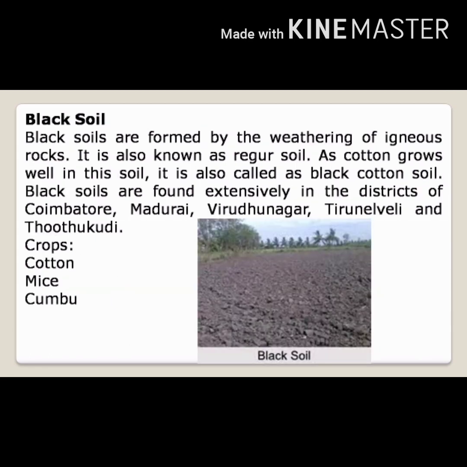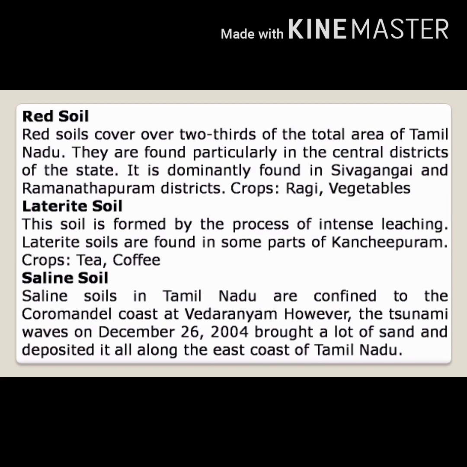Black soil. Black soils are formed by the weathering of igneous rocks. It is also known as regur soil. Cotton grows well in this soil, so it is also called black cotton soil. Black soils are found extensively in the districts of Coimbatore, Madurai, Virudhunagar, Tirunelveli and Thoothukudi. Crops: cotton, maize, kambu.